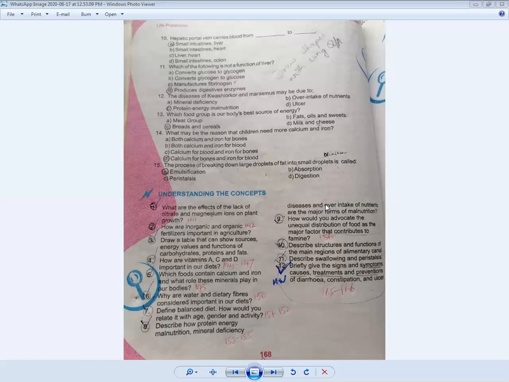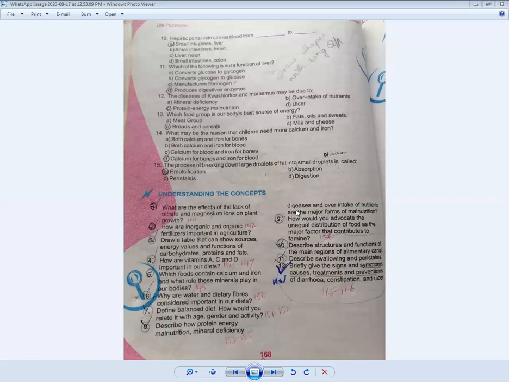Okay, and there is another type of malnutrition given, which is called over intake of nutrients. In short form, we call it OIN, over intake of nutrients. If a person is taking an overdose of balanced diet, because of that, it can cause different diseases. The main disease is obesity. Obesity is that a person is taking more food, its physical activity is less, and because of that, fats will be made in the body, and because of that, it can cause many diseases.